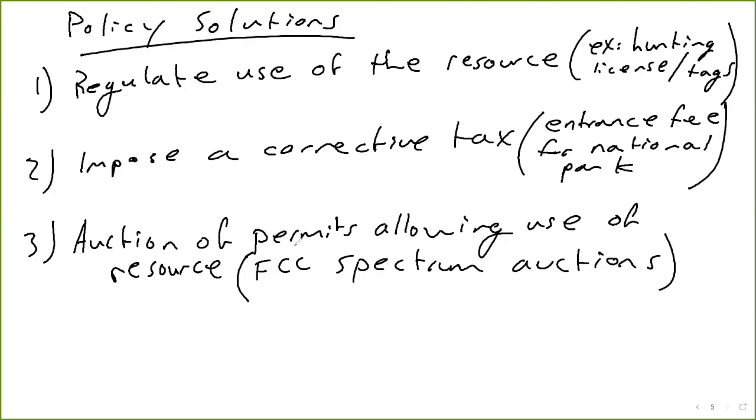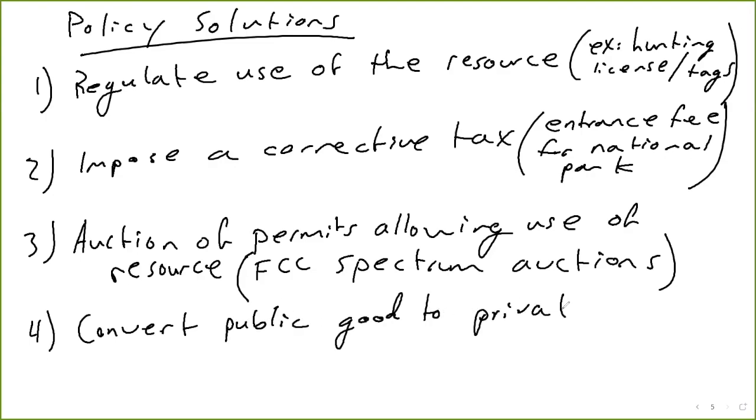So there's a limited amount of frequencies that you can transmit radio or TV signals through. And so the FCC regulates that and auctions off those frequencies. So if you want to take control of a radio frequency, you can bid for it and gain the right to use that resource.